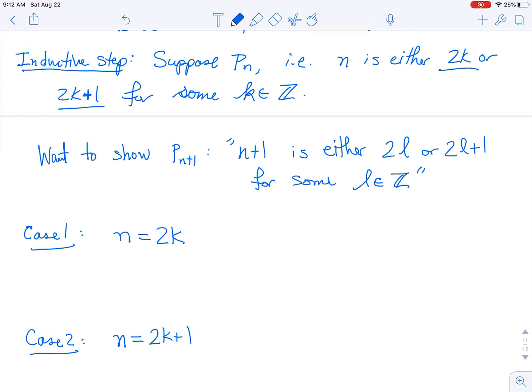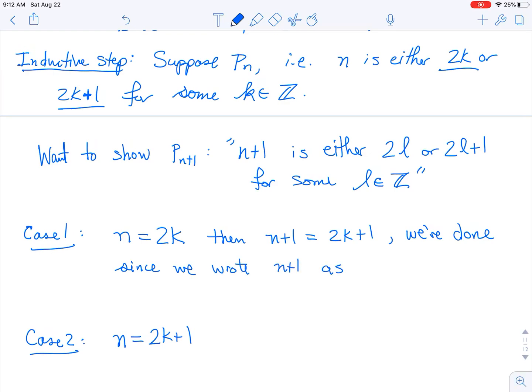If n were even, if n were equal to 2k, well then n plus 1 equals 2k plus 1. Oh, we're done. We're done since we wrote n plus 1 as 2 times an integer plus 1.